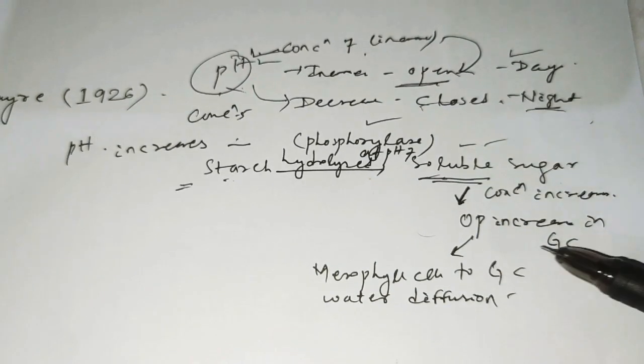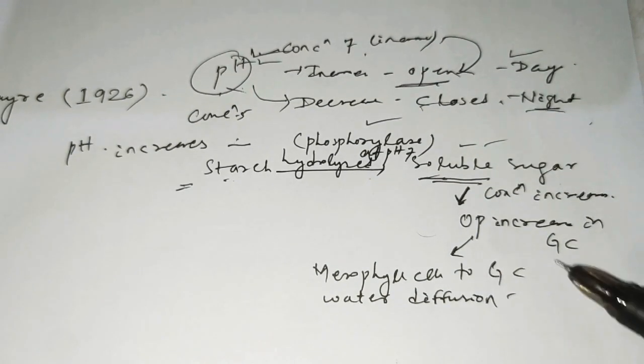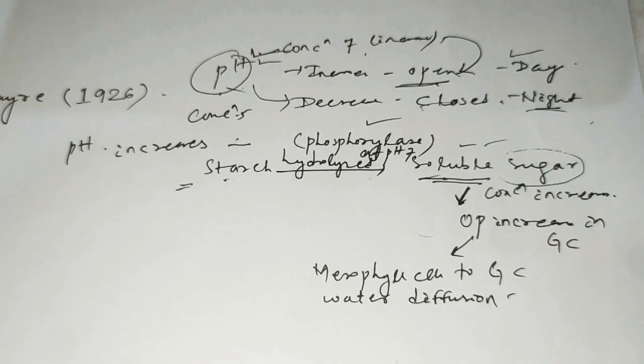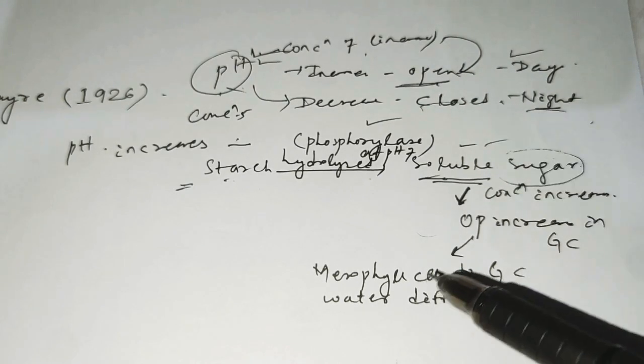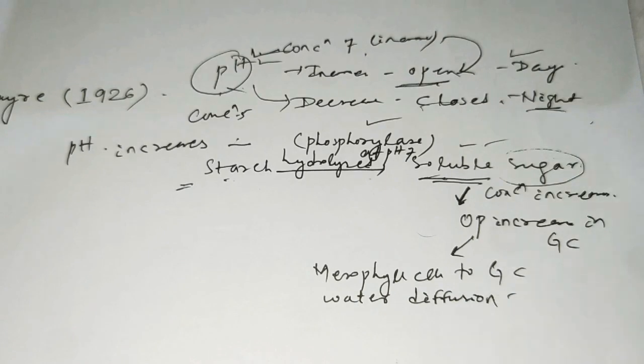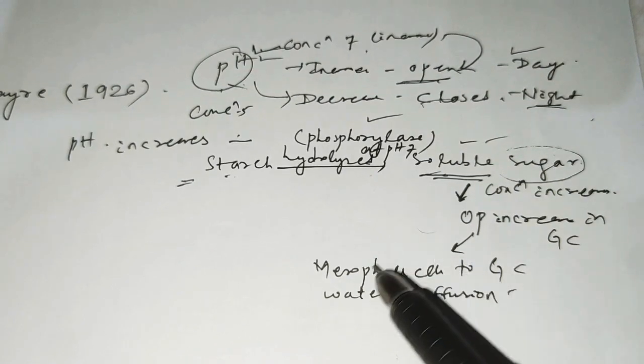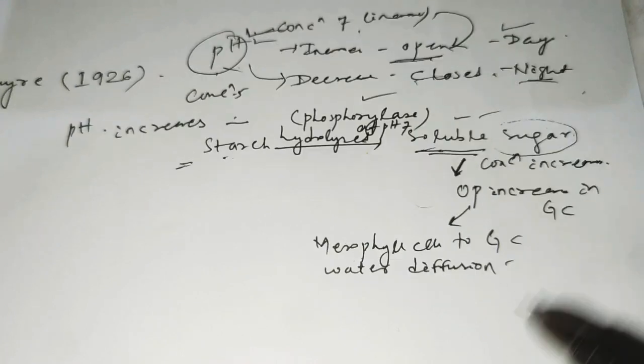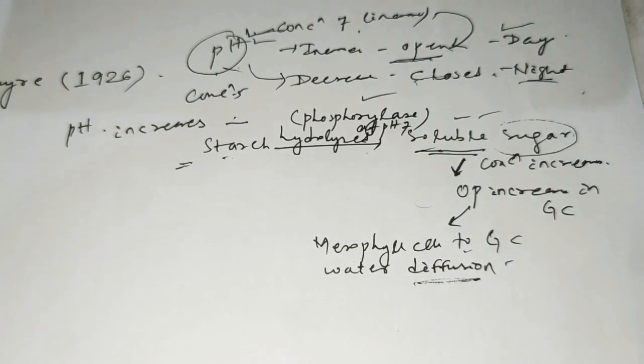So what happened when the osmotic pressure increases inside the guard cell? Due to the soluble sugar, water from the outer cells starts moving in. The water mainly travels from the outer cell to the inner cell, that is from the mesophyll cell to the guard cell. Remember, in the process of diffusion.